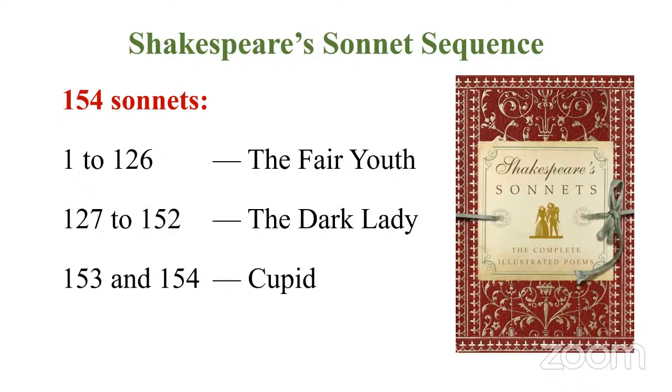1 to 126, the given sonnet is actually 123. So it addresses the fair youth. Here is a speaker who urges this fair youth to get married, because the fair youth is not getting married. So someone is asking him to get married so that he can produce offspring, so that these children will carry his name forever, right? So if you know this context, then you can easily answer that without reading that particular sonnet.